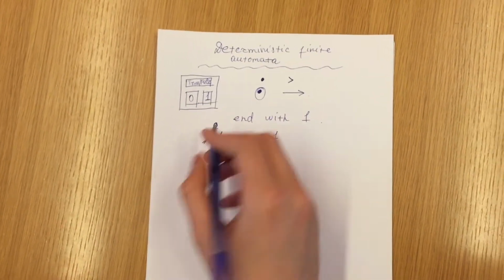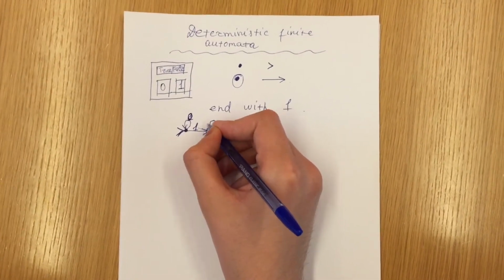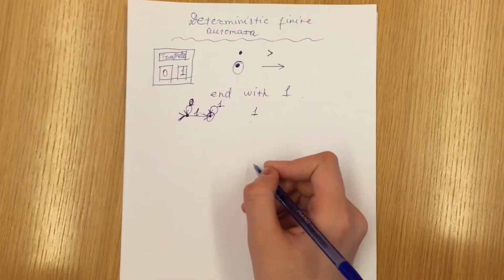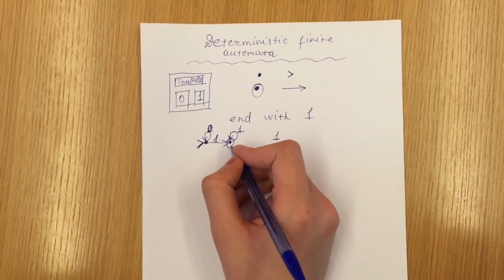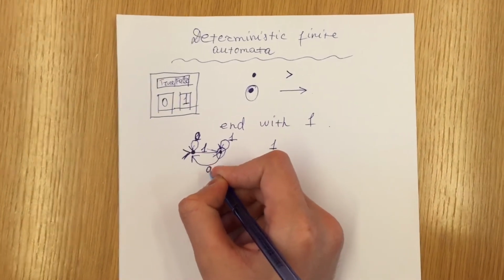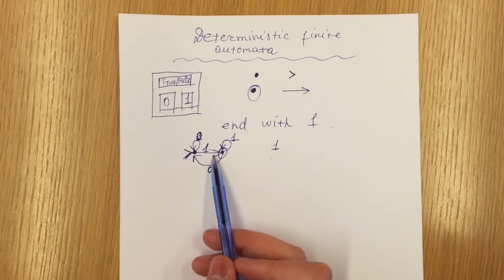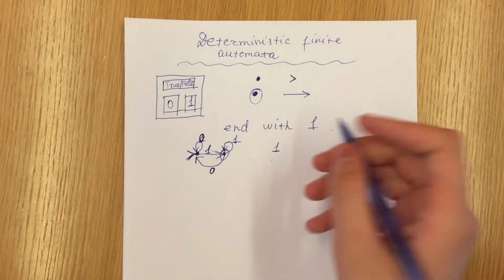I forgot to say, from the final state, if we go 1 again, it will be true because it also ends with 1. If we go 0, we will go to the beginning, which is not a final state, and we will wait for ones in order to complete our automata.